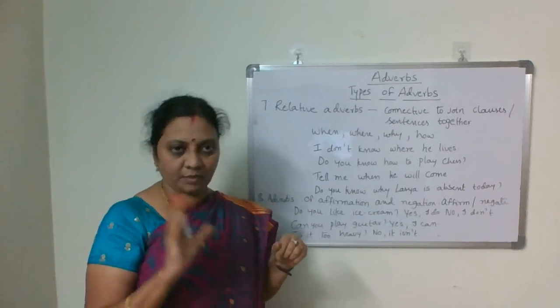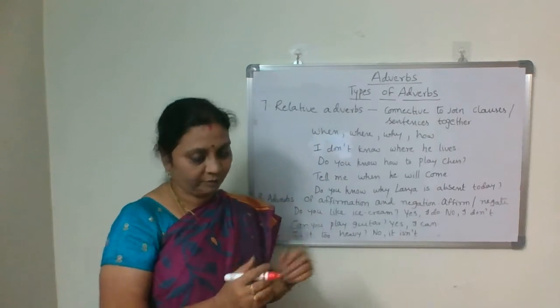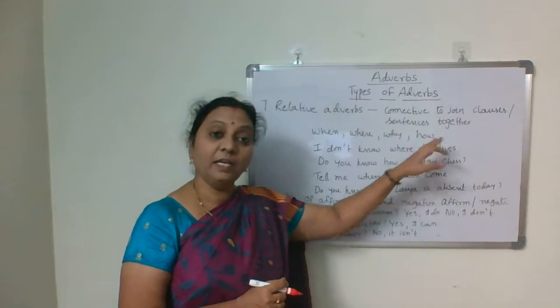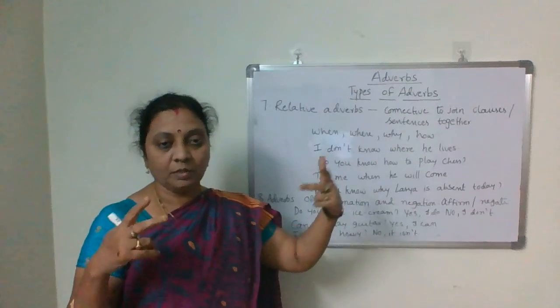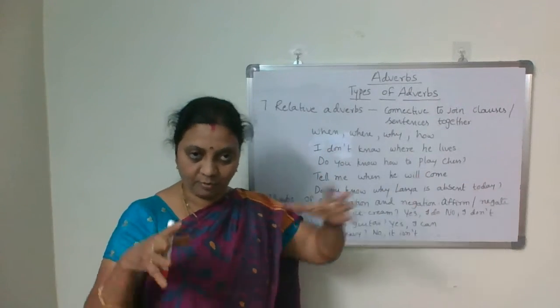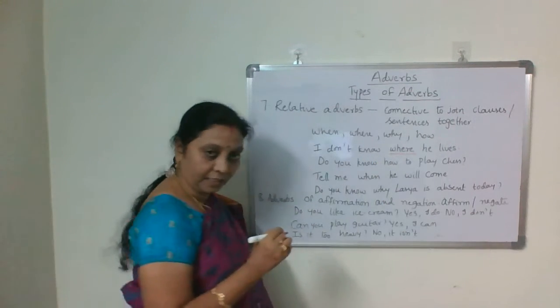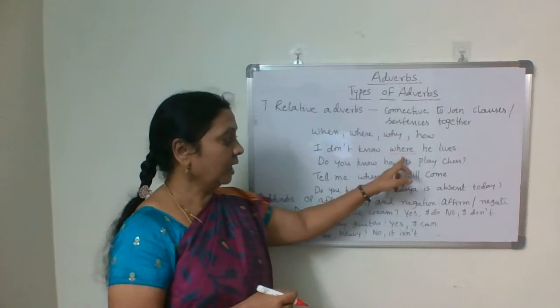Just like relative pronouns, same words we use, but their position and function differ. See, I don't know where he lives. I don't know where he lives. So I don't know, he lives. Two sentences, and this is acting as a connective. And this is actually a relative adverb.